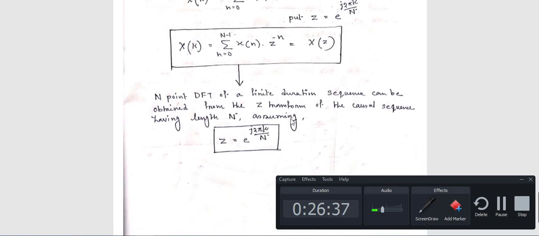Now the relation is, listen carefully, again I am saying: the N-point DFT of a finite duration sequence, that means this X(k), can be obtained from the Z transform of the causal sequence having length N, that means it has N number of samples, assuming z is equal to e to the power j 2 pi k by capital N. If this condition is satisfied, and you have N samples and a causal sequence, then the result of the N-point DFT is equal to the result of the N-point Z transform. And this is the relation between Z transform and DFT.